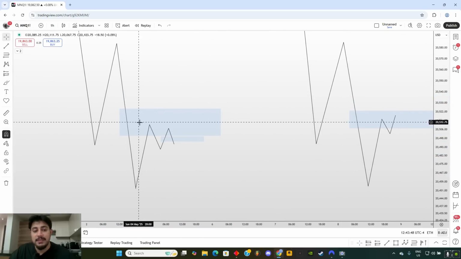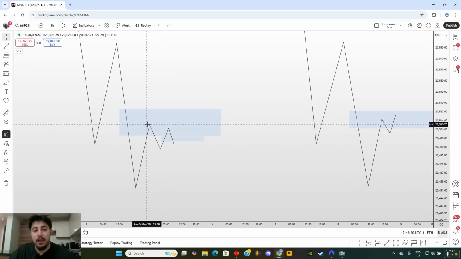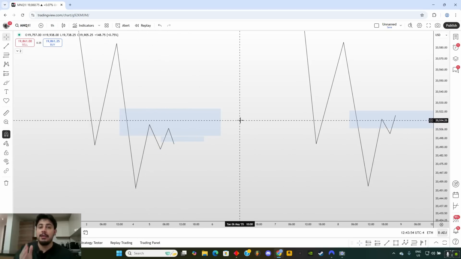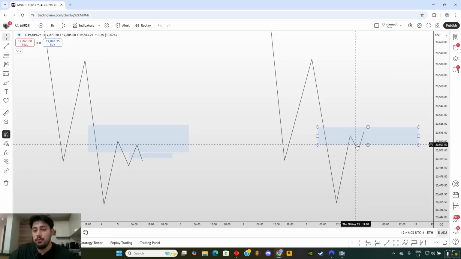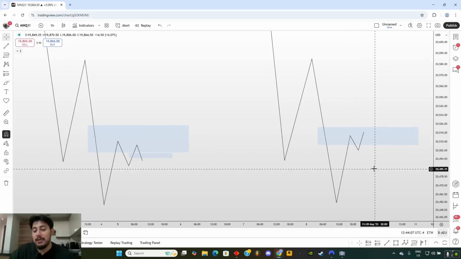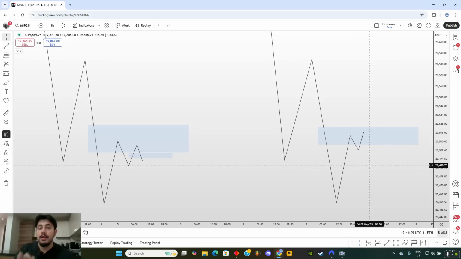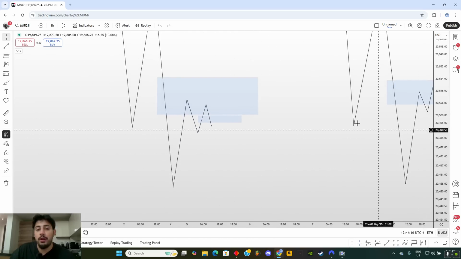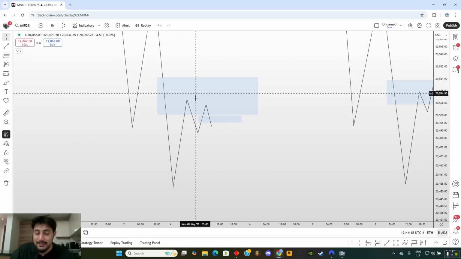And what I mean by this is that if we failed to take out the high on EU, that means it is stronger in terms of being bearish and weaker in terms of being bullish. However, on GU, when we take out this high, that means GU is stronger in terms of being bullish and weaker in terms of being bearish. So that's why we want to trade the one that is stronger in terms of being bearish in this example.